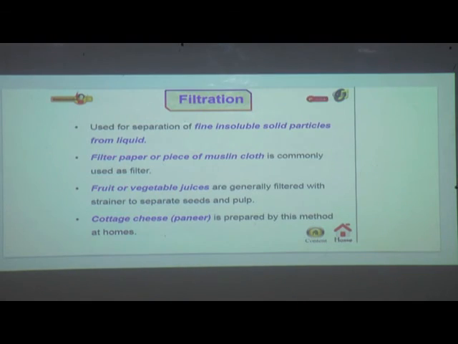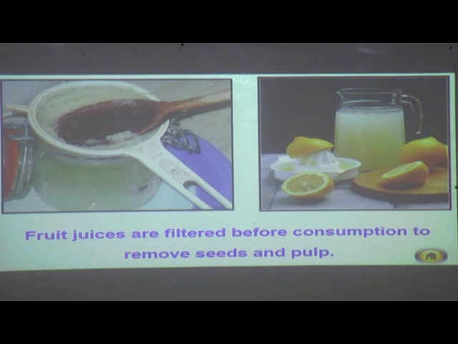You can see here next. Fruit juices are filtered before consumption to remove seeds and pulp. As you have seen, when we make lemonade or any other juice, these juices are filtered. Yes, with the help of a strainer, we filter these juices. Why are these juices filtered? Because before consumption, we need to remove seeds and pulp.